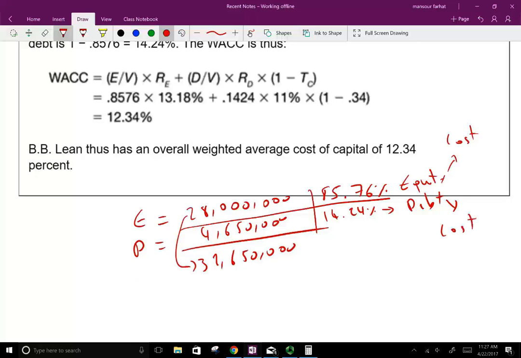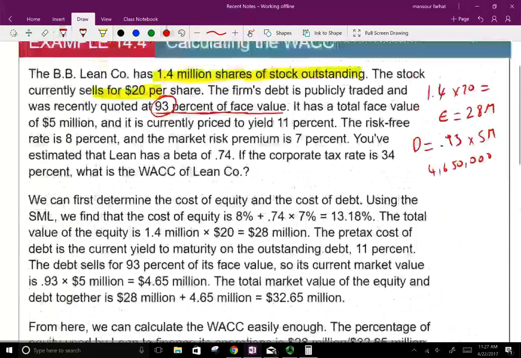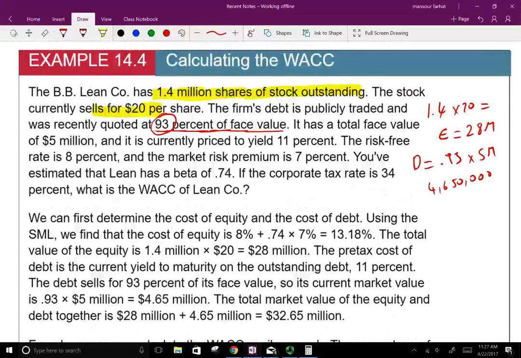Okay, because now I know the capital structure. Now what they're doing is this. They're not giving us the cost of equity. They want us to find it out. The risk-free rate is 8%. The market risk premium is 7%. This is coming from the prior session information. So now we need to calculate the cost of debt.